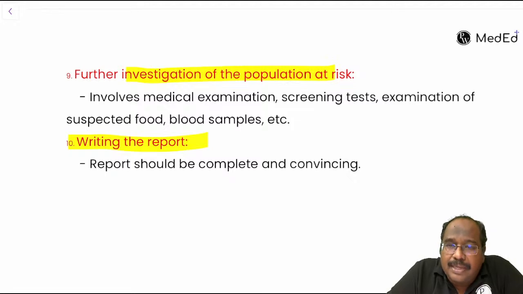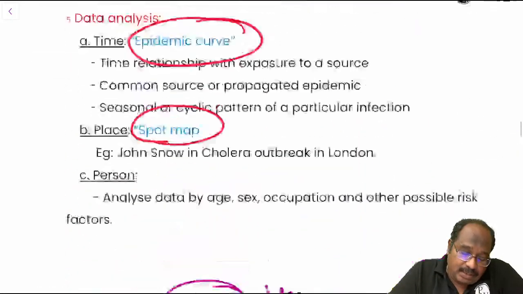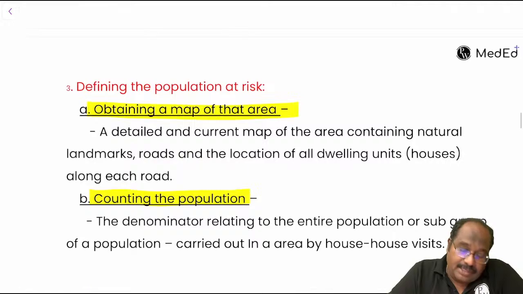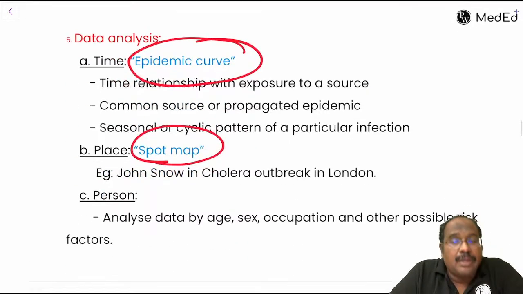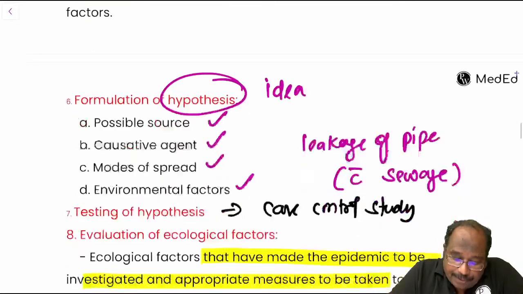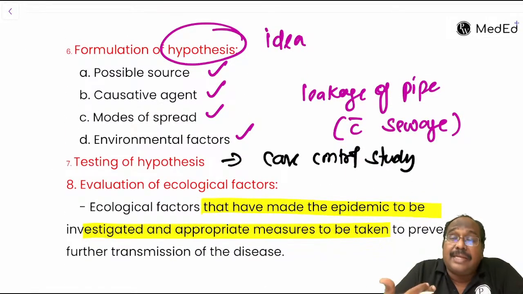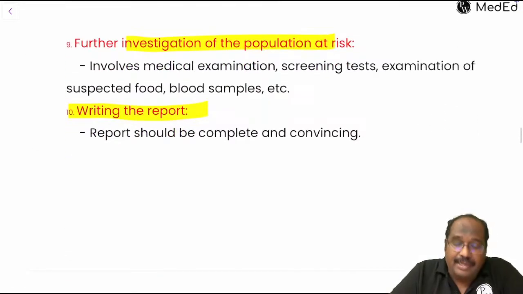Okay, so what are the steps here? First step is verification of diagnosis. Then confirmation of epidemic. Then you go stepwise. What is the third step? Defining the population at risk. Then the fourth step is rapid search for cases. You do the data analysis, do the descriptive study. Then you formulate hypothesis, test hypothesis, and evaluate ecological factors. Does it support your hypothesis? Then you can write the report.